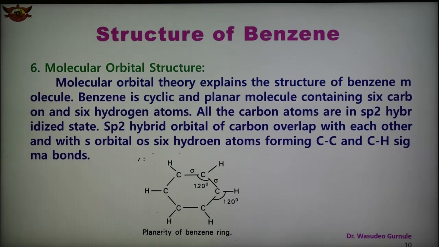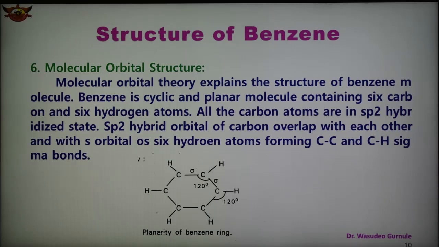The sp2 hybrid orbital means three orbitals, one s and two p, are mixing to give three hybrid orbitals. The sp2 hybrid orbitals of carbon overlap with each other and with the s orbitals of the six hydrogen atoms, forming carbon-carbon and carbon-hydrogen sigma bonds.